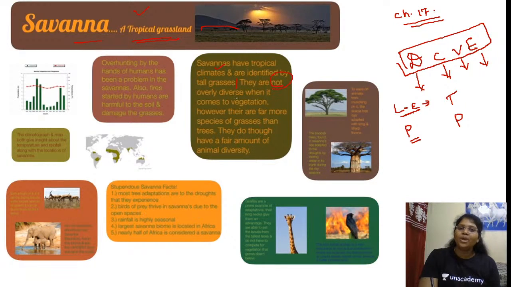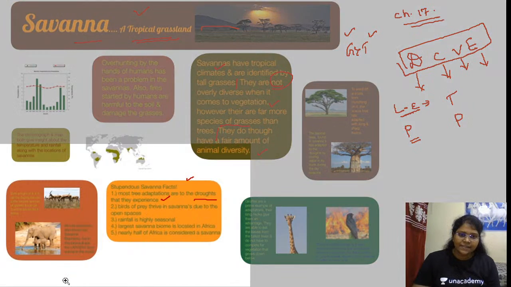They are not overly diverse when it comes to vegetation. When you talk about vegetation, it is not evergreen vegetation as you see in the hot-wet equatorial climate. However, there are far more species of grasses than trees. So, which is dominated here? G greater than T. Grasses greater than trees, isn't it? So only it is called a tropical grassland. They do have a fair amount of animal diversity. Splendor savanna facts: most tree adaptations are to the drought that they experience. Drought resistance. Okay, now we'll discuss everything in detail.